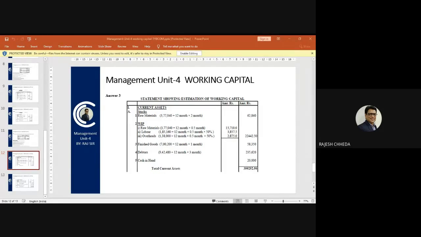Overheads 1,38,000 divided by 12 into half month, and the entire calculation is to be multiplied by 50% because this is WIP, where the assumption is half the goods are manufactured and the remaining half will be manufactured in future. So at present, the valuation or requirement of fund is half for labor and half for overhead.